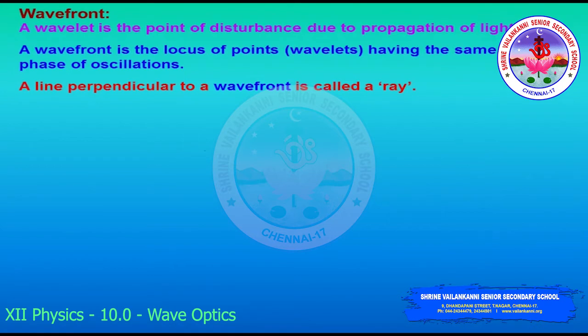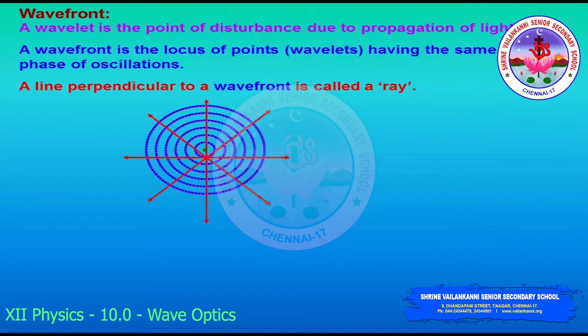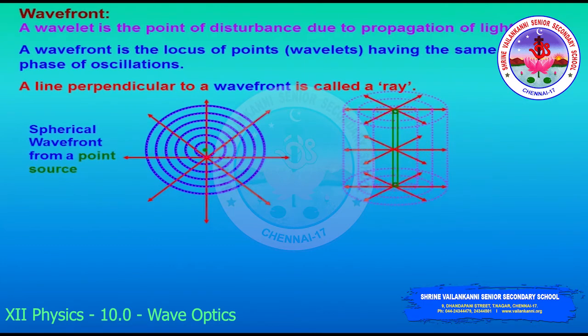Now we'll see the different types of wavefront. This is a spherical wavefront from a point source, and it travels in all directions. By seeing the rays, you can understand that it moves in all directions from a point source. It is spherical in shape. The next one is a cylindrical wavefront.